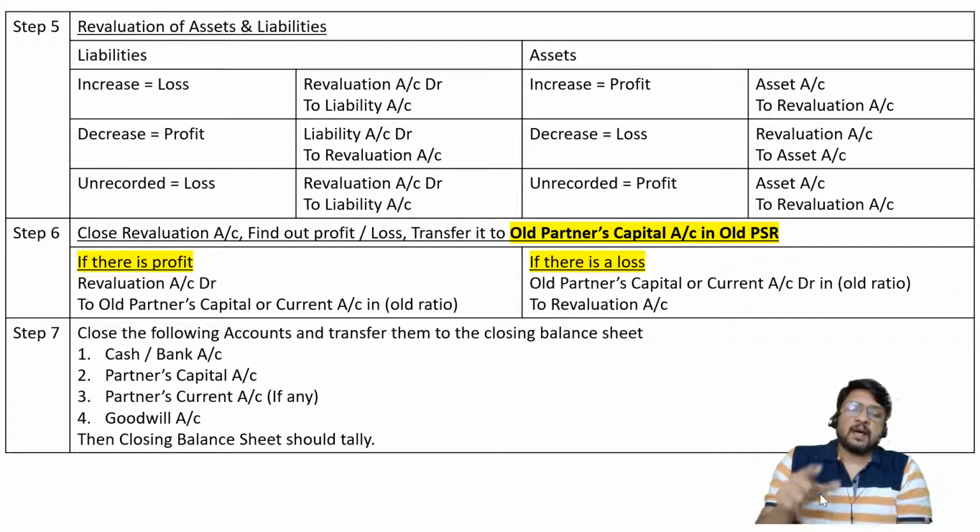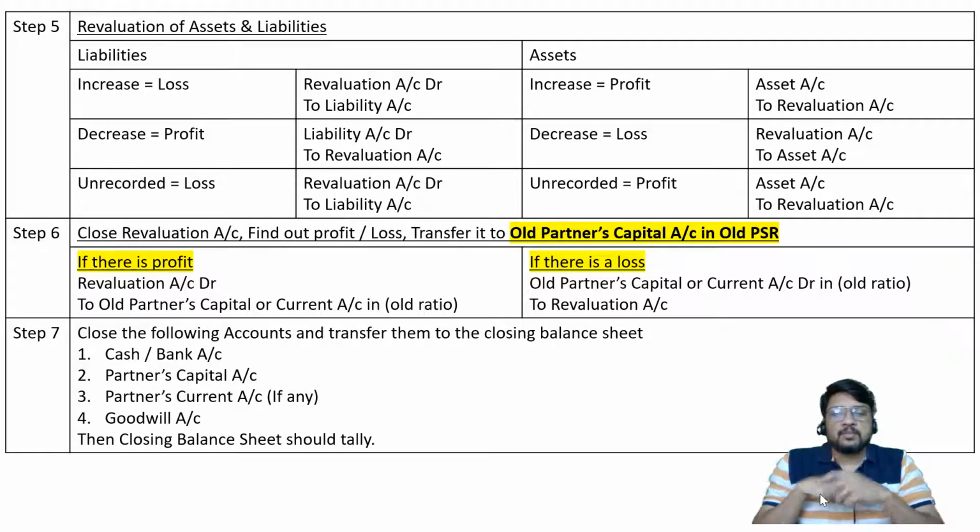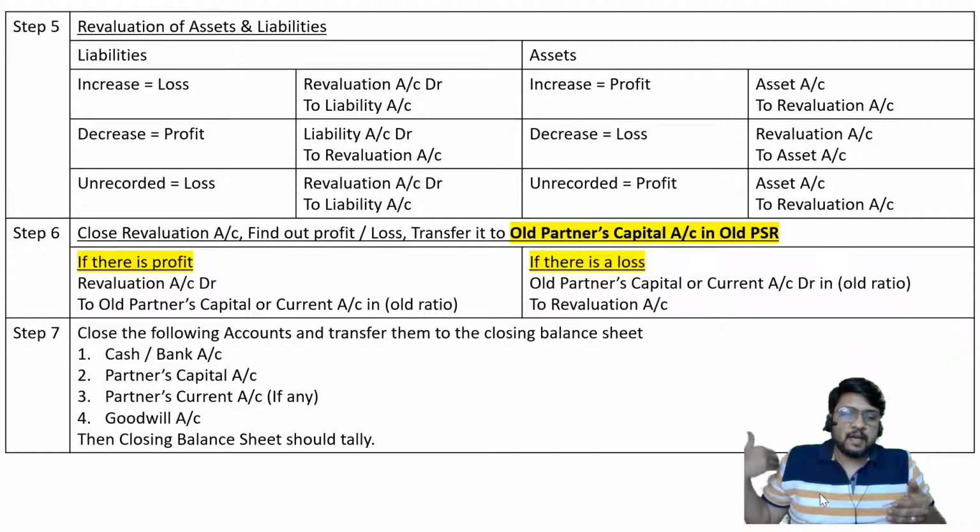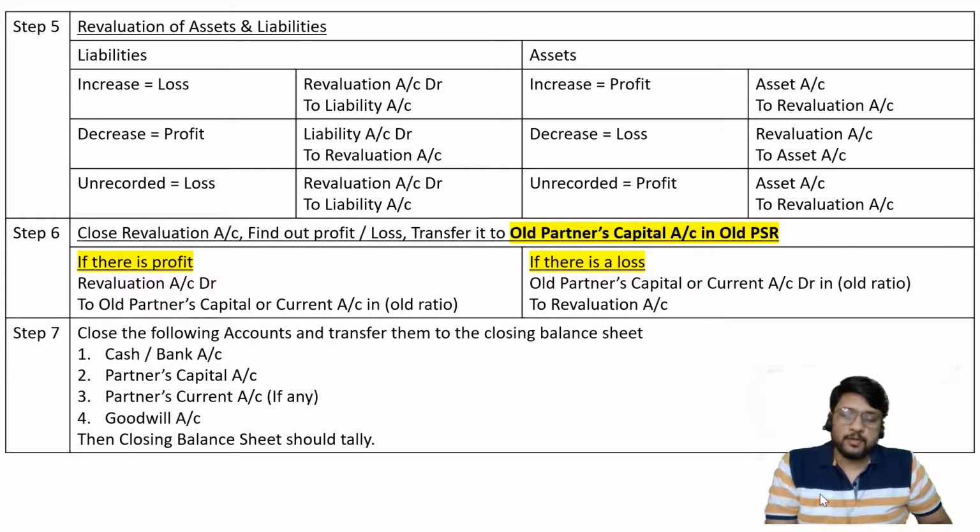The old partners are the real people who are entitled to any profit or loss on account of revaluation, because revaluation means bringing the old assets and the old liabilities up to their today's market value. So this particular profit or loss is not in relation to the new partner, because the new partner has come today and all these appreciations or depreciations are in relation to that period when the new partner was not a partner. Only old partners were the partners. So it should be transferred to old partners' capital account or old partners' current account. In which ratio? Old ratio. Clear to all of you?